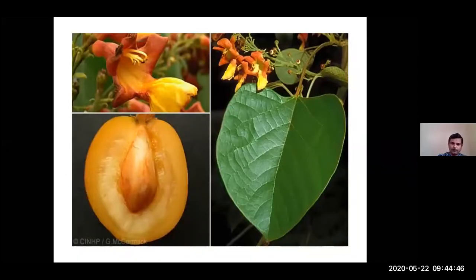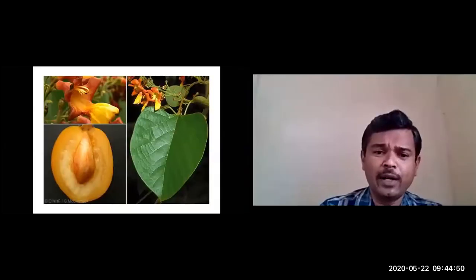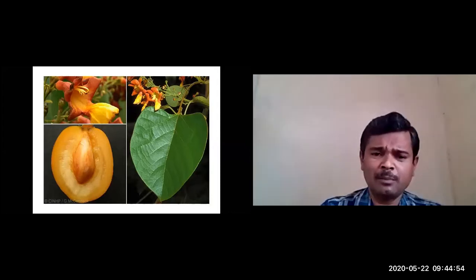The mesocarp, fleshy mesocarp will be present. Only the hard stony endocarp is present. One single seeded; some texts mention that seeds are 1 to 2 in number also. So this is the unripened condition of the fruits. During the unripened condition, fruits are green in color, and that is drooping. The type of fruit is drupe.